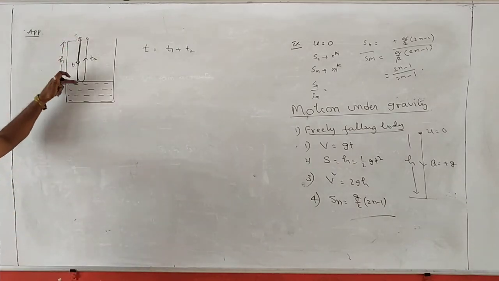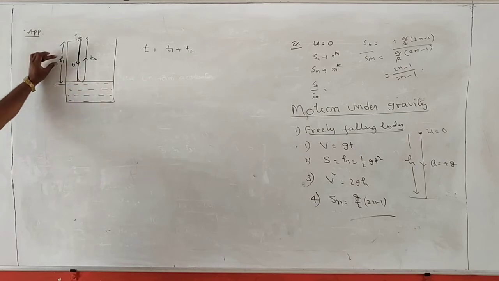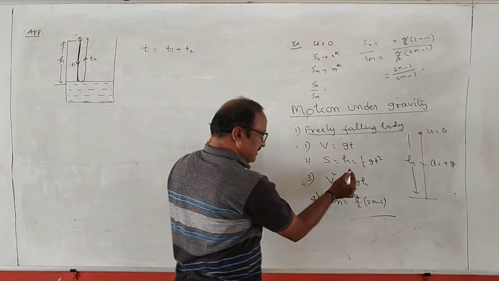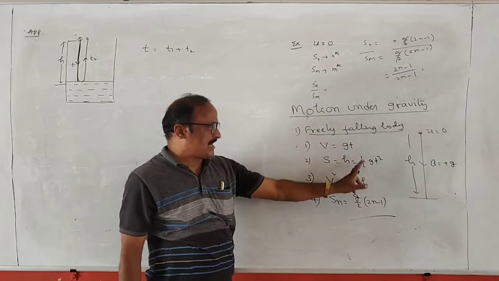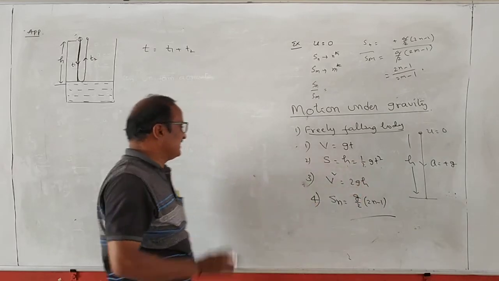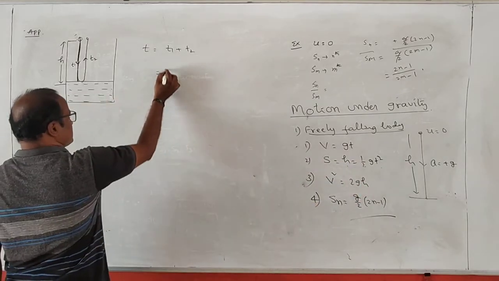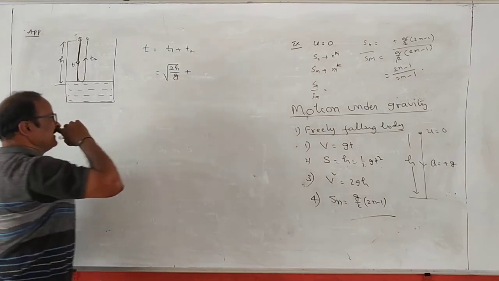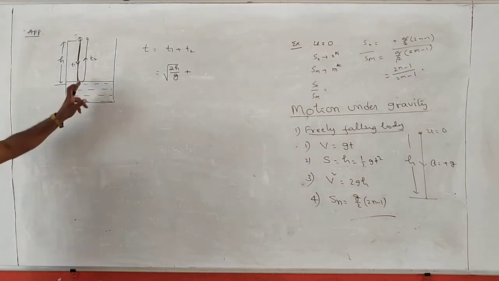It is a freely falling body, you know. It is dropped from a height h. So by the displacement time relation, h is equal to half g t squared. From this t is equal to root of 2h by g. Therefore t1 is replaced by root of 2h by g, plus t2.